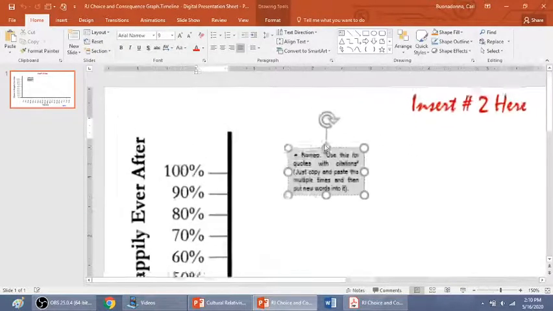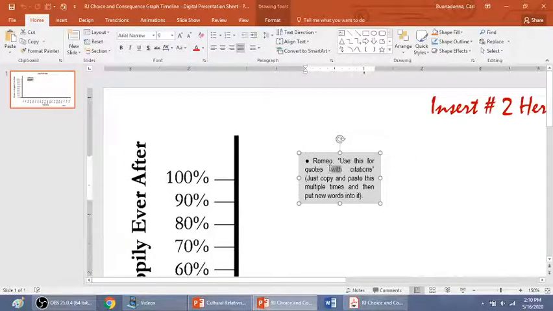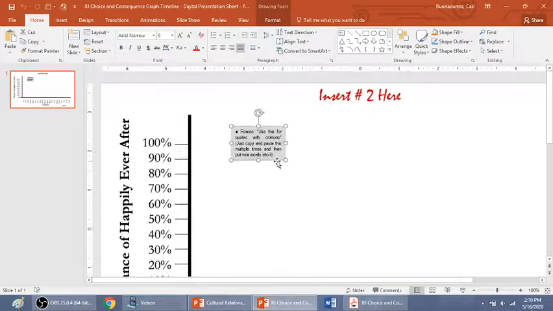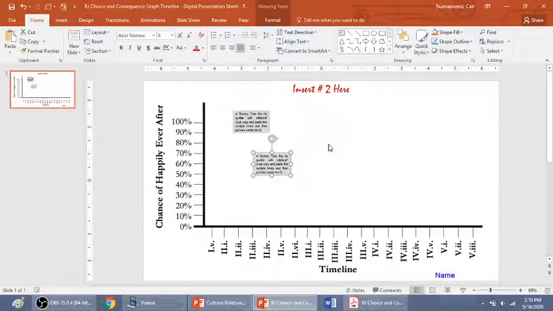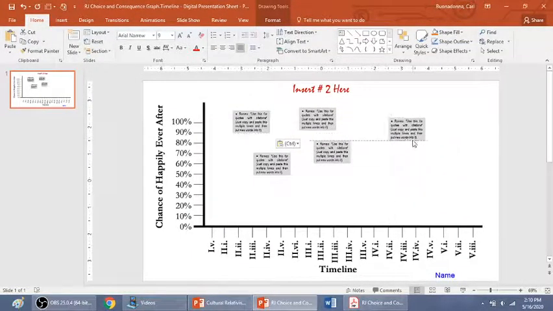And then, I'll zoom in. This is where you would put a quote. It already has a pre-made dot. So what you would do for multiple quotes is you copy it and paste it. And you could put it wherever you need to put it. And put the new quotes here. Remember, you're going to do this 13 times. You're going to have 13 total quotes.